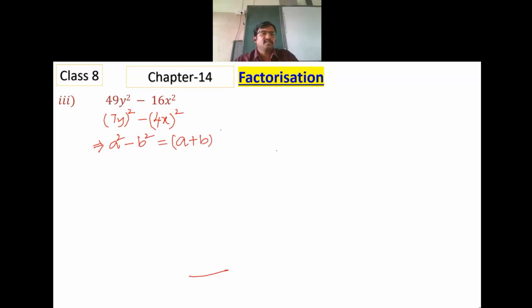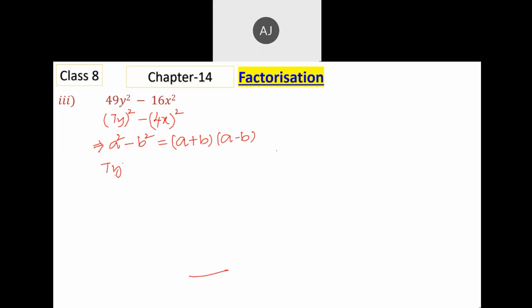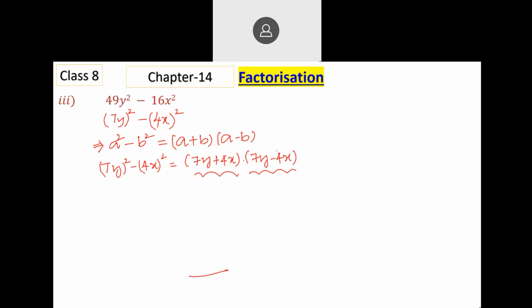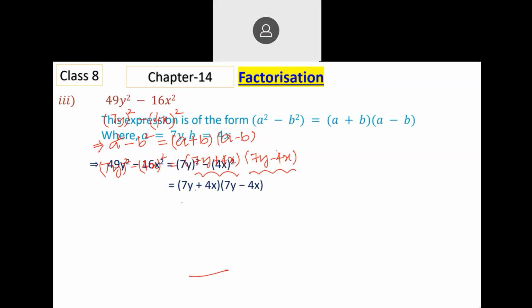That is nothing but (a plus b) into (a minus b). Now, if you use this identity, (7y) whole square minus (4x) whole square will be the same as (7y plus 4x) multiplied by (7y minus 4x). Here you can observe, there are two different factors. One is a plus b, other is a minus b. So it depends on which identity we are using. Clear?